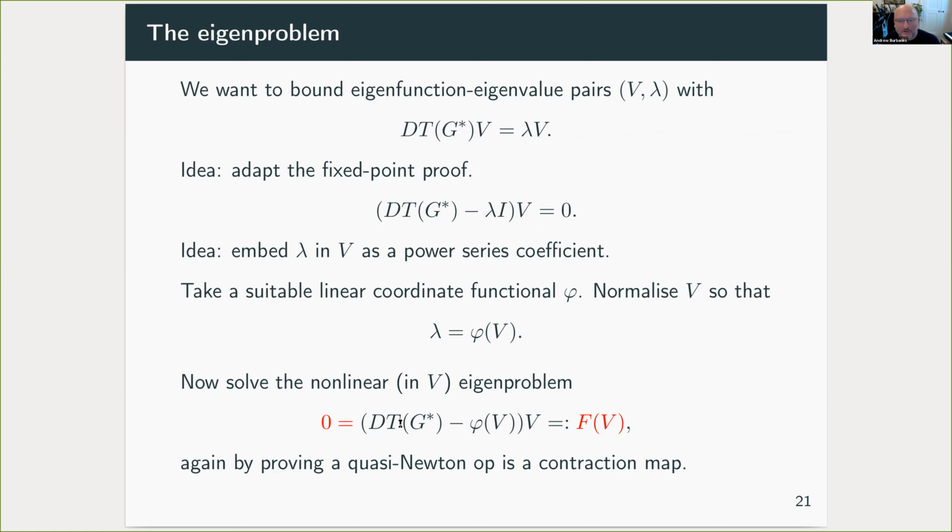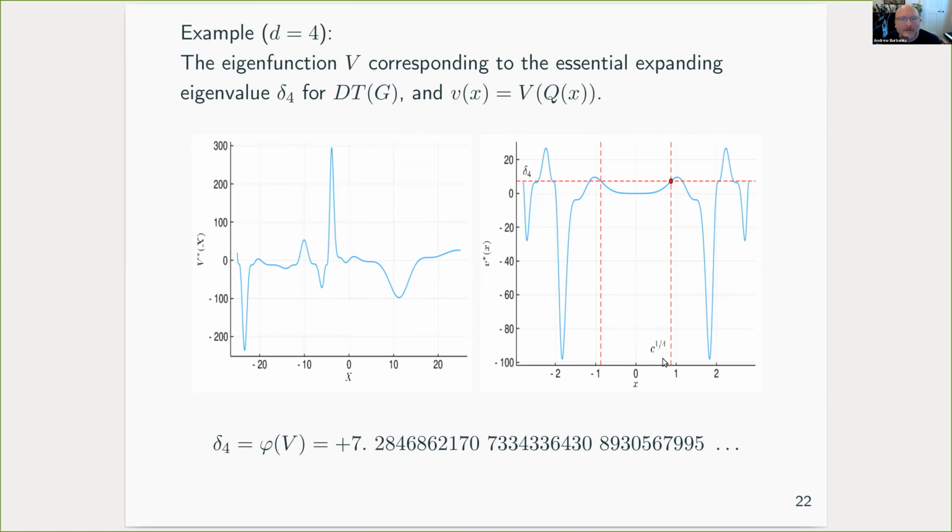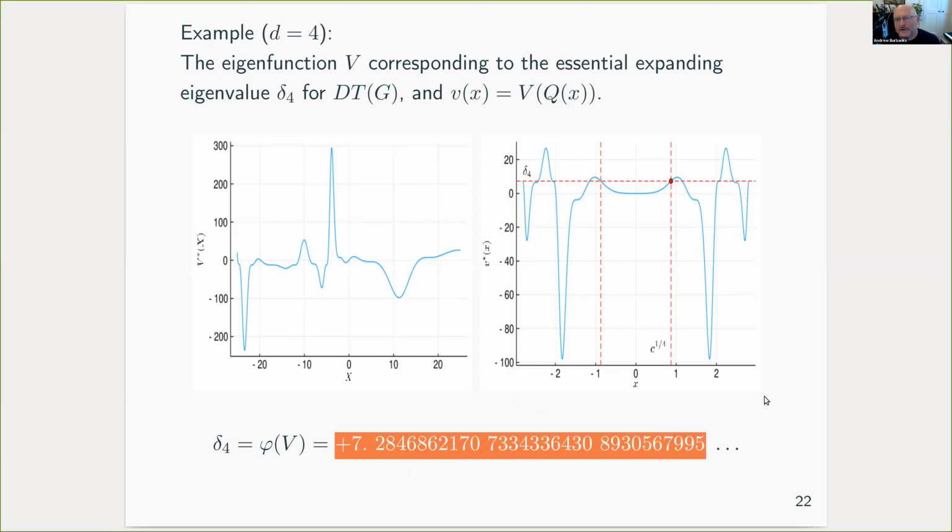So then we aim to solve what's now a nonlinear eigenproblem in V, and we can do that again by proving that the corresponding Newton operator is a contraction map around a suitable approximate fixed point of the Newton operator. And doing this gains us, so this is just a sketch of what the eigenfunction happens to look like for the delta eigenfunction for degree 4, and we gain bounds on the corresponding eigenvalue.